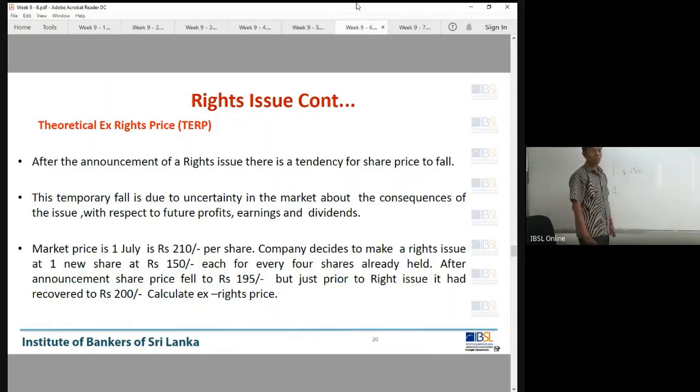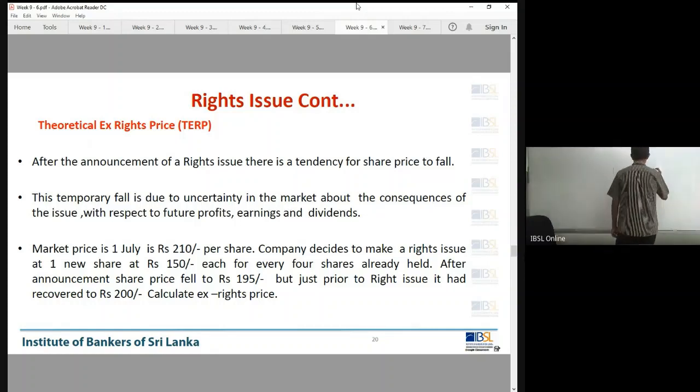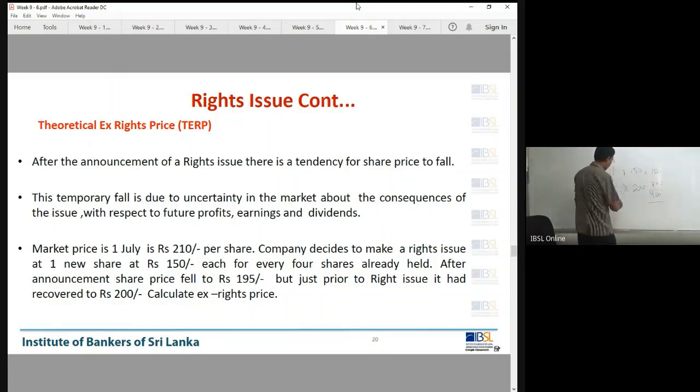That's true, right? Why? More supply is going to come. But prior to the rights issue, it had recovered to 200. Take the latest market price, which is 200. So the next thing I ask you: what is the ex-rights price? So the 150 here, 800, you have 950, divided by the number of shares, 5.